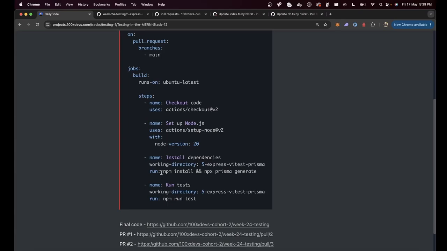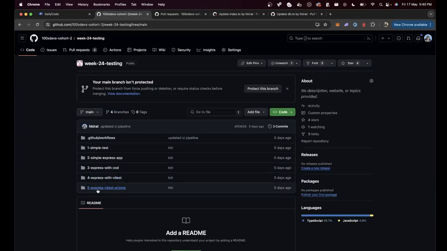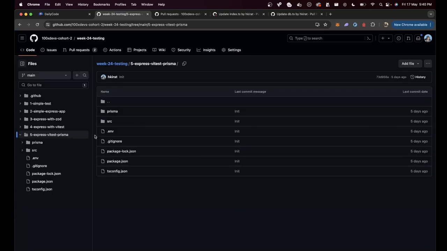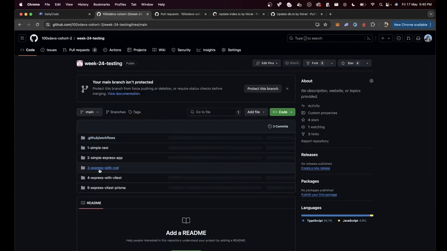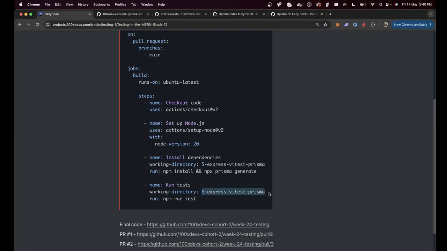Lastly, install all the dependencies by running npm install and npx prisma generate. Notice I don't have to start a database because this isn't an integration test. I just need to run npm install and generate my Prisma client. And lastly, run the tests by doing npm run test. I've done it in the 5-express-vitest-prisma repository or folder, because I have a bunch of folders here. Each one of them has their own tests. So I'm just running the tests of the last one. You can run it for all your modules if you want. You can create a global package.json where you have an npm run test that tests all 5 of these modules. We are just testing the 5-express-prisma-vitest folder by running npm run test there.